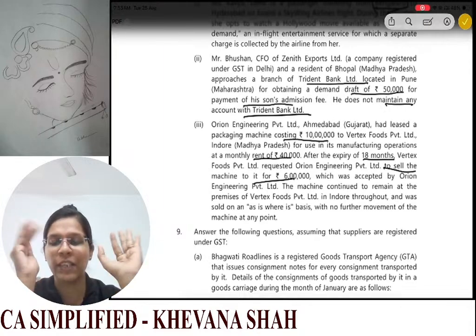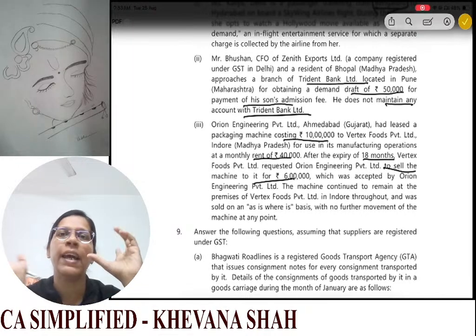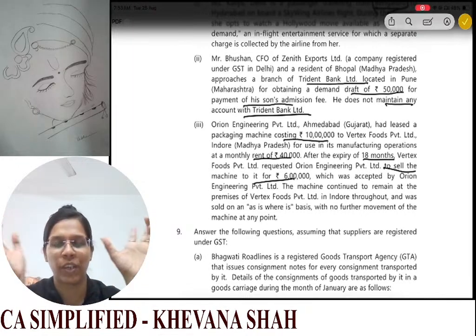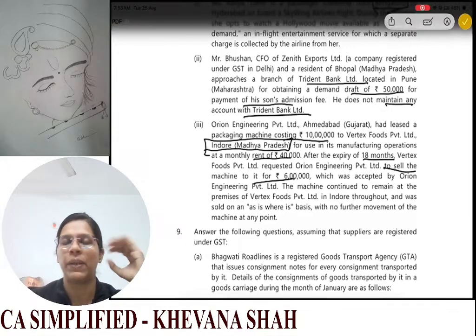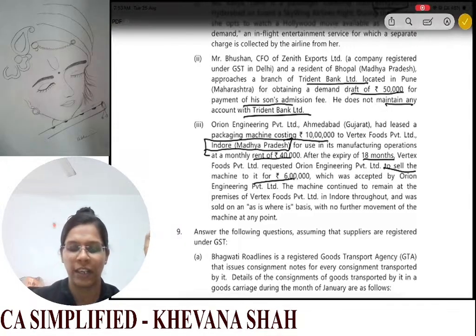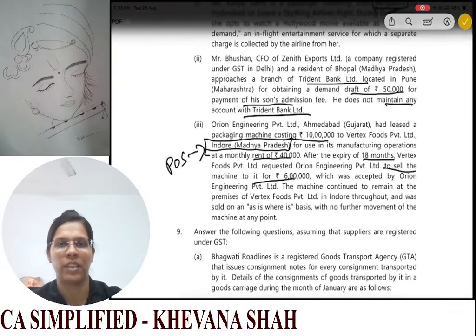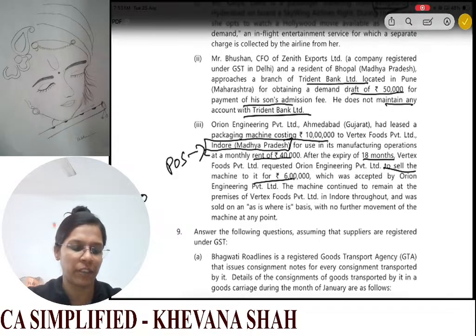The machine will be staying at that place only. The machine is located at Indore, and when this sale happens, the machine will still be located at Indore. So Indore will be your place of supply in this case. Goods without movement.